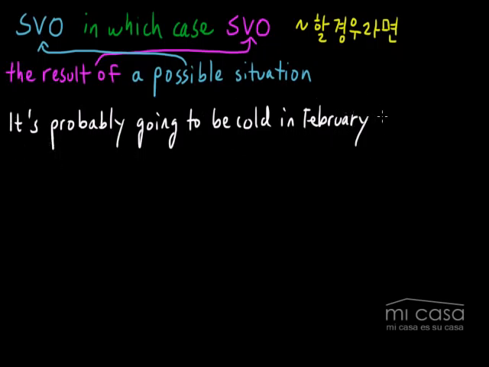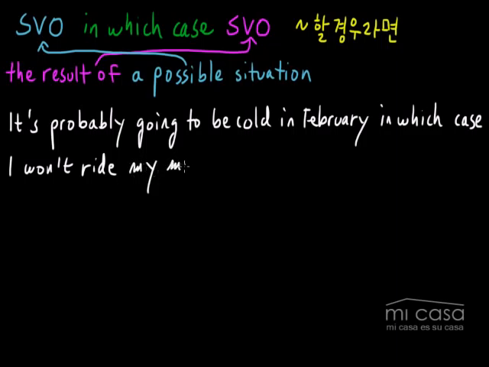In which case, I won't ride my motorcycle. So I ride a motorcycle, but I really don't like to ride it when it's cold outside because it's not pleasant. It's not very fun. So again, here we're using this structure kind of to talk about the result of a possible situation. You have a possible situation right here. It's probably going to be cold in February, in which case, and then the result or the outcome, I won't ride my motorcycle.